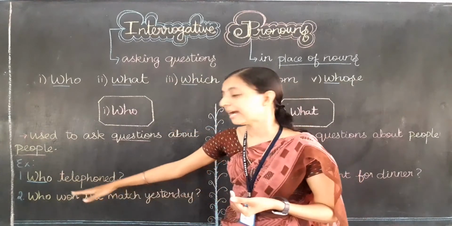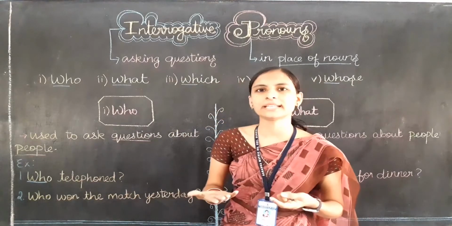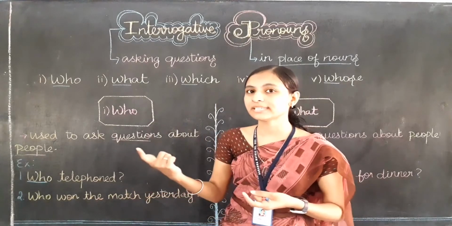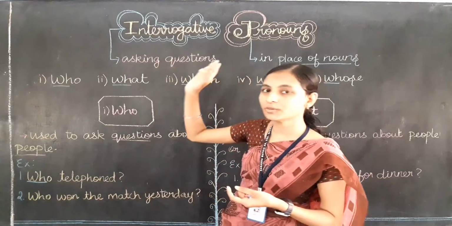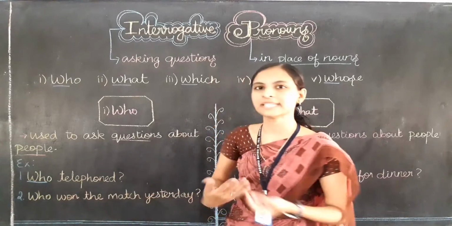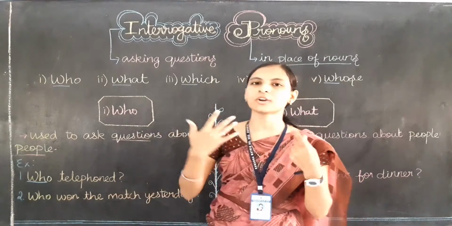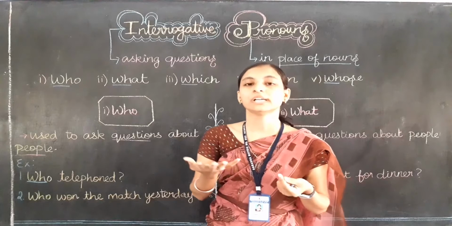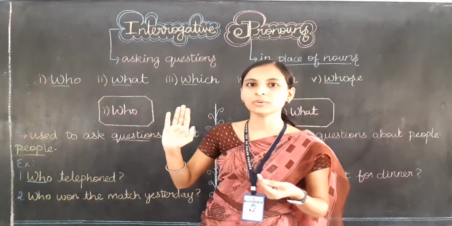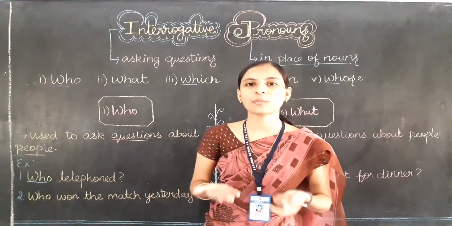So here I am telling you, who won the match yesterday. Maybe the answer will be, Ravi won the match yesterday, will be the sentence. But instead of writing that sentence, I am using the interrogative pronoun, that is who. So the sentence becomes, who won the match yesterday. Are you clear, children? Isn't it very easy? So who means we are going to talk about a person. Whenever we are asking about one person, we use this interrogative pronoun, that is who only. So who is used to talk about people only.